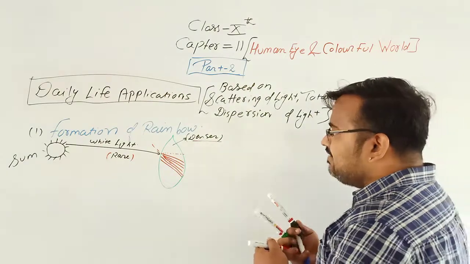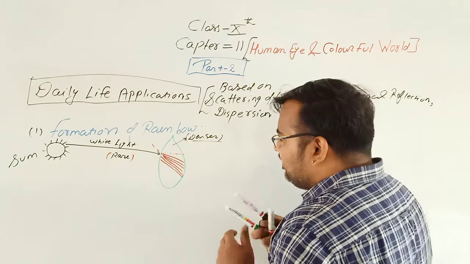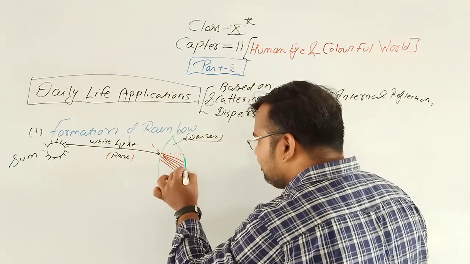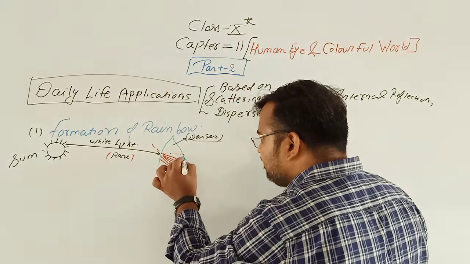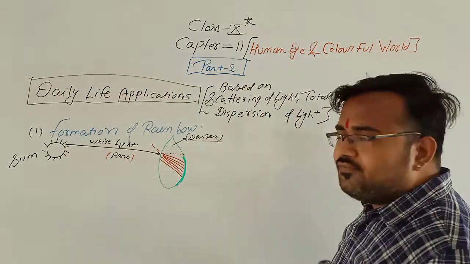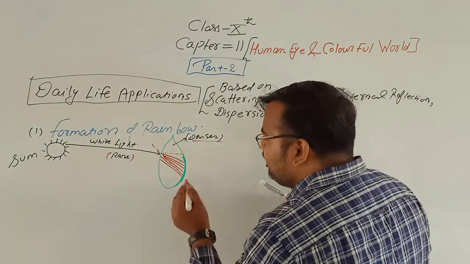Now see, these 7 colors of light after striking this surface, the surface of the water droplet, will bounce back again.